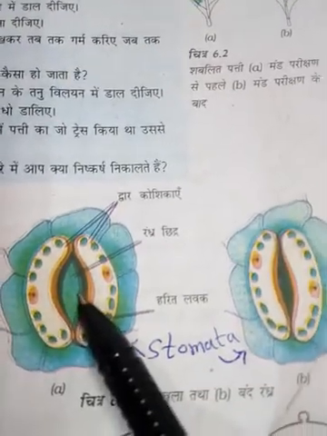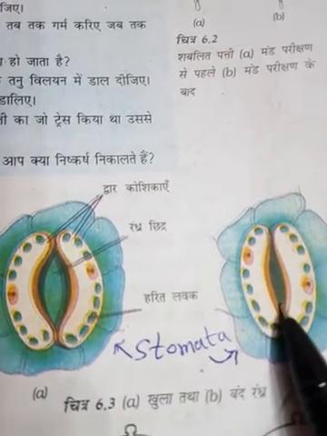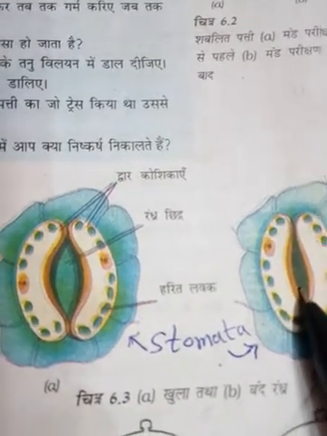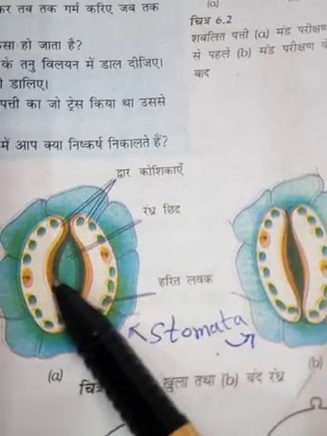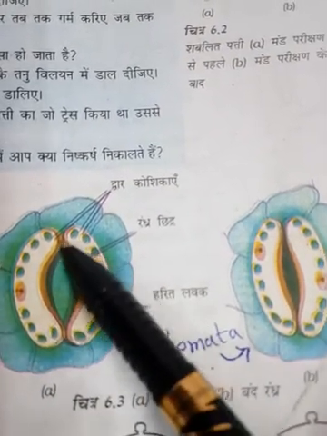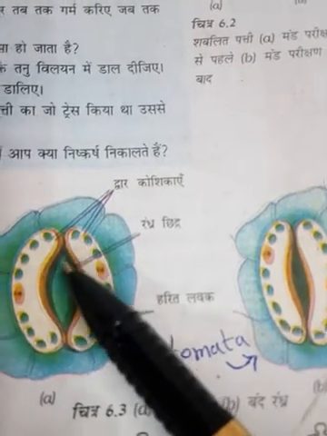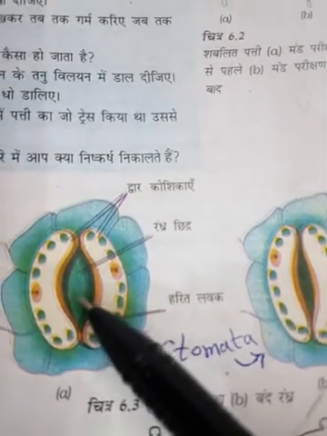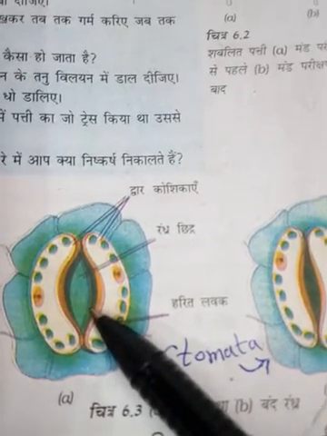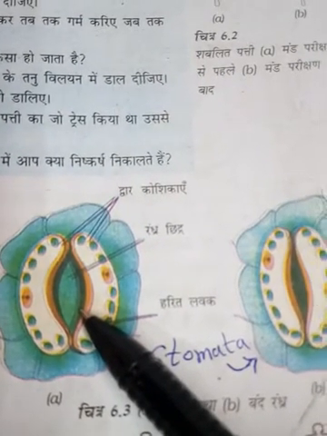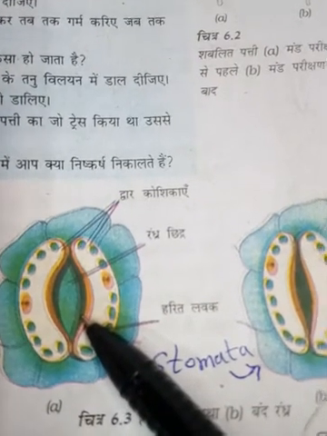One picture is open stomata, another one is closed stomata. Whenever plants are breathing and taking in carbon dioxide from the air, the stomata open up, and through this opening air can enter inside the leaves, and then plants can absorb carbon dioxide and use it for preparing food.